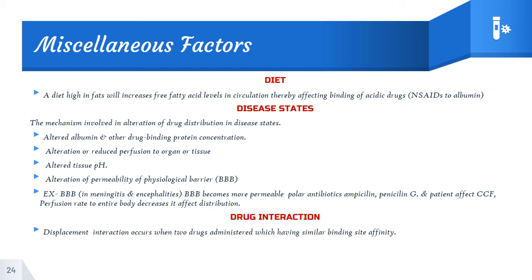Displacement interaction occurs when two drugs are administered which have the same or similar binding site affinity. Example: warfarin displaces phenylbutazone from HSA. Both bind to the same site, whereas warfarin is the displaced drug and phenylbutazone is the displacer.